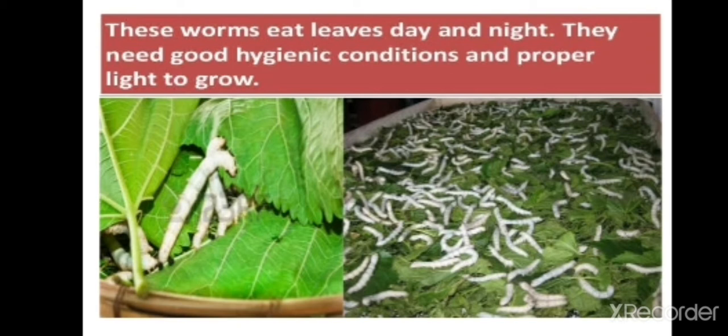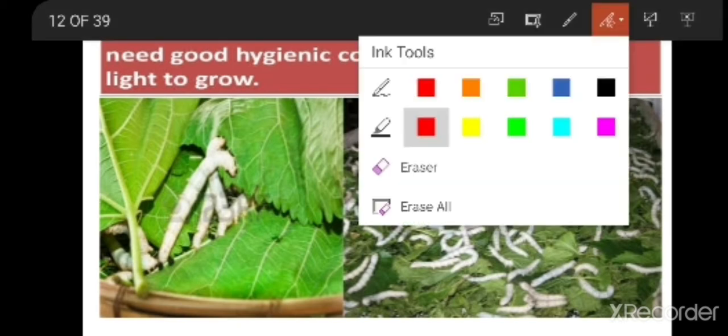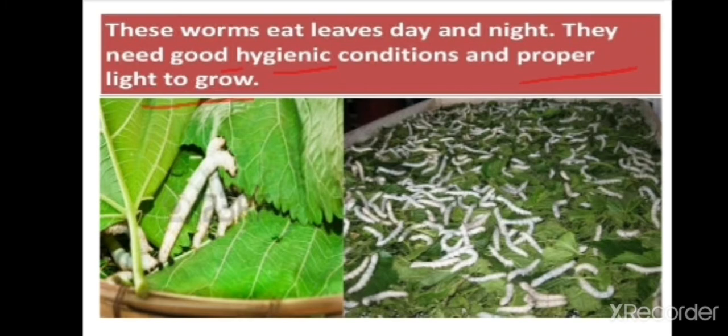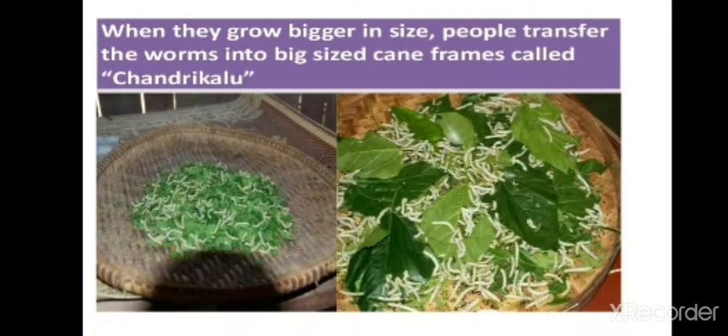Continuously they will be feeding on these mulberry leaves, and the people who are rearing the silkworms should provide good hygienic conditions, that means clean conditions, and proper light for them to grow properly. When they grow bigger in size, people transfer the worms into big cane frames called chandrikalu.